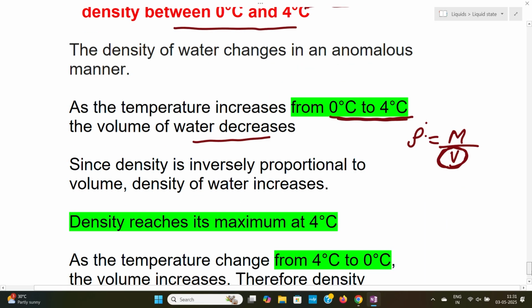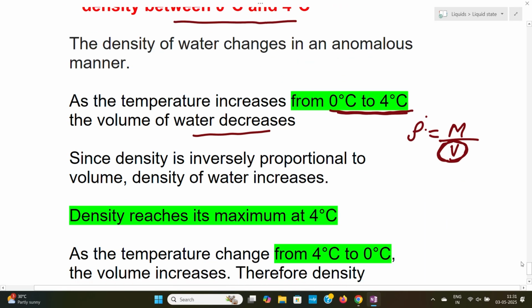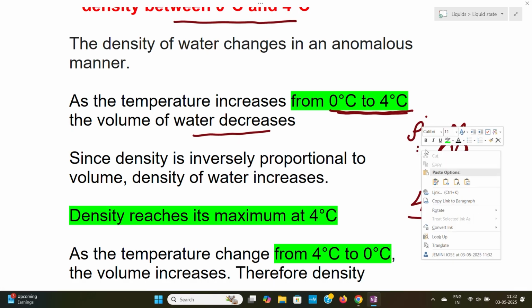If the temperature changes from 4 degrees Celsius to 0 degrees Celsius, what will happen? The volume increases. When volume increases, the density will decrease.